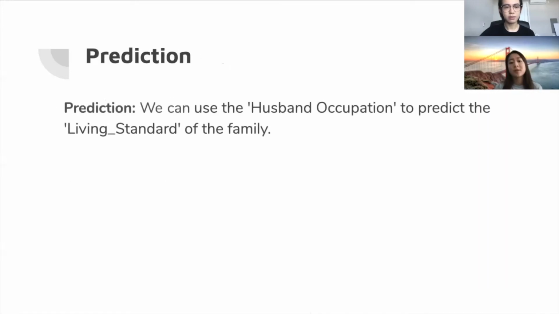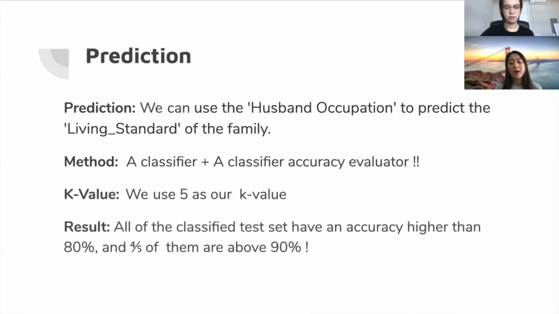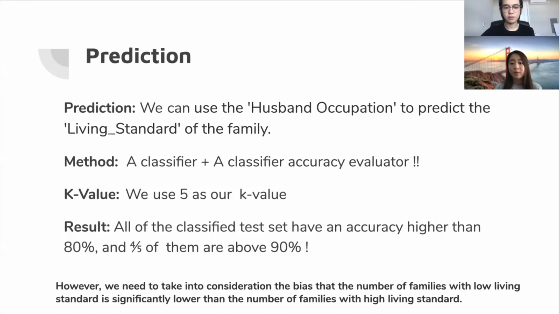As for the prediction part, we want to find out whether we can use husband occupation to predict the living standard of the family. The method that we are going to use is k-nearest neighbors. Therefore, we are using a classifier and a classifier accuracy evaluator. The k-value that we are using is 5. The result is that all of the classified tests have an accuracy higher than 80%, and 4 out of 5 of them are above 90%. In other words, most of the predictions match the test set.